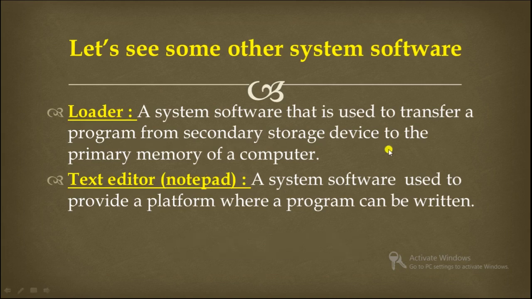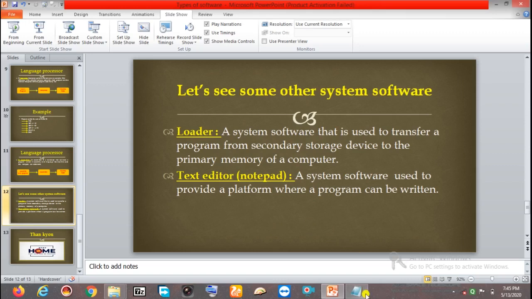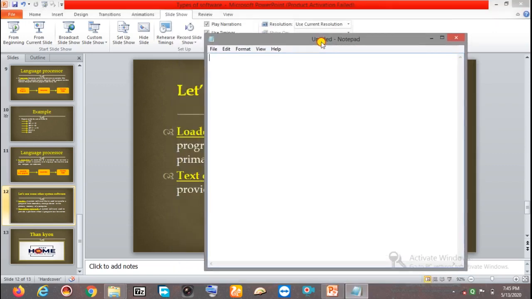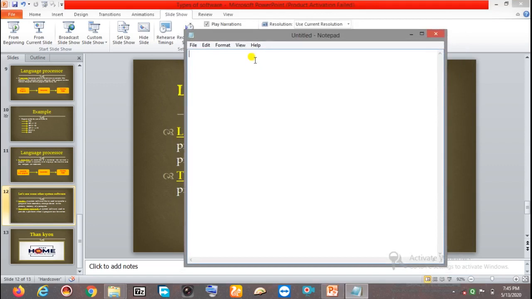Understood? Now text editor, a system software used to provide a platform where a program can be written. We can say it's a kind of application where we can write any program. As you can see, this is the notepad application where we can write the program.